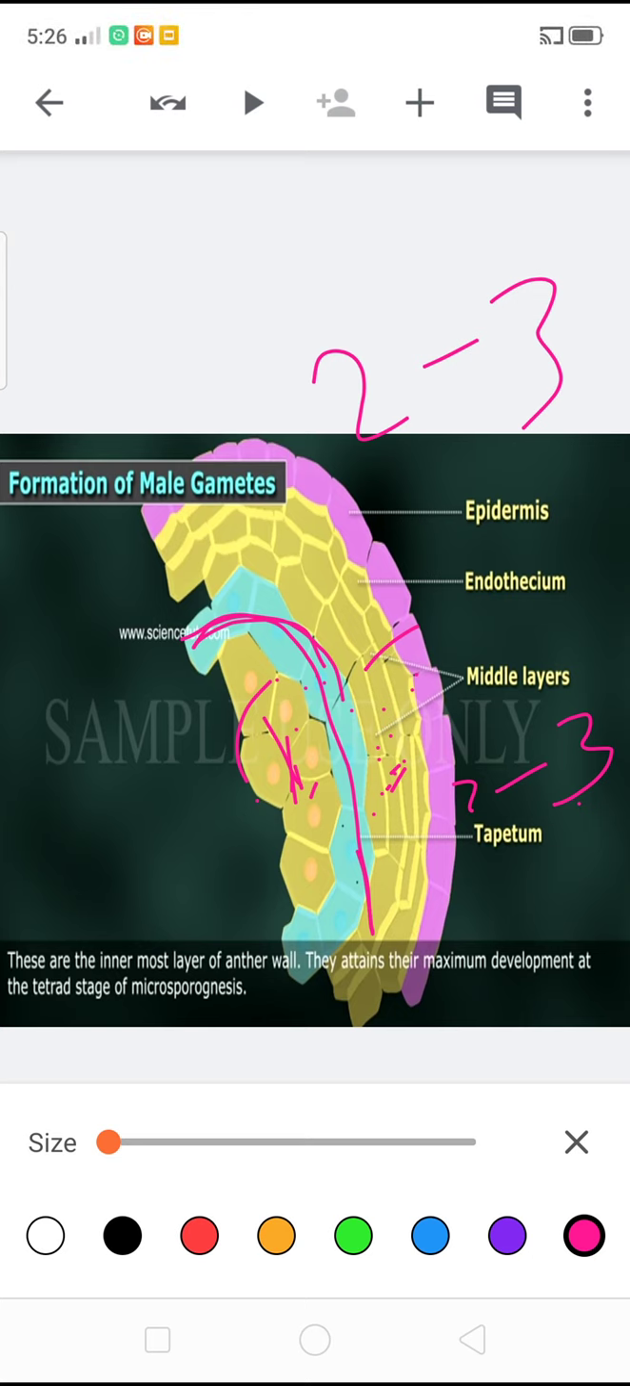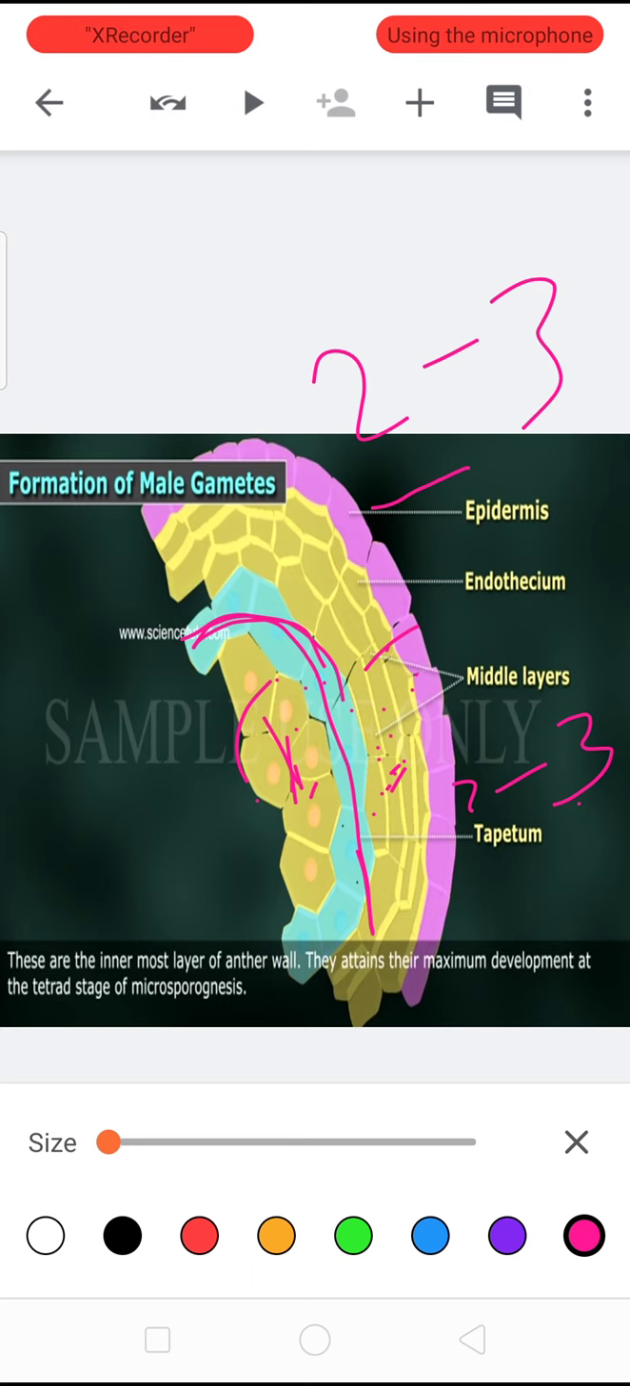Once again, we discuss epidermis, endothelium, middle layers and tapetum. Epidermis is the outermost layer, one cell thick without any intercellular spaces. It is a protective layer. The epidermal cells in a mature anther become stretched and much flattened. Some of the epidermal cells are large in size. They are called stomium. The stomium helps in the dehiscence of anther.